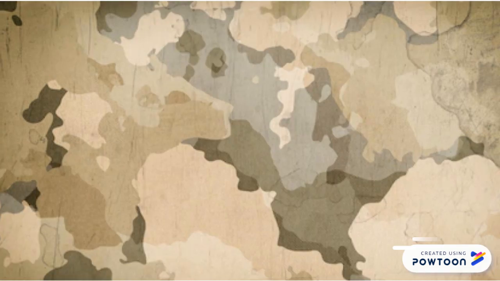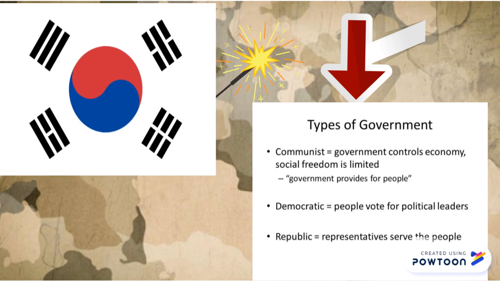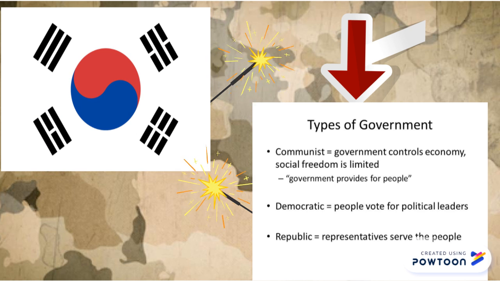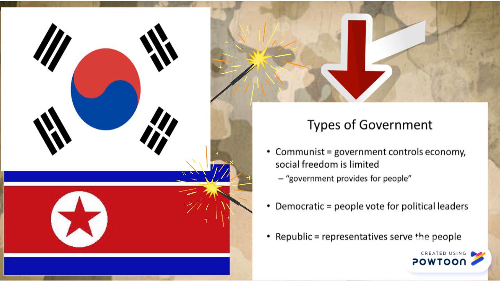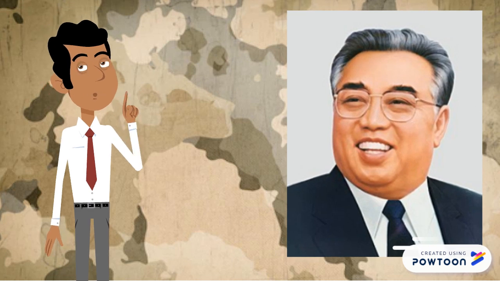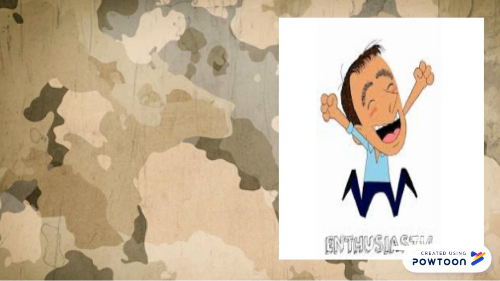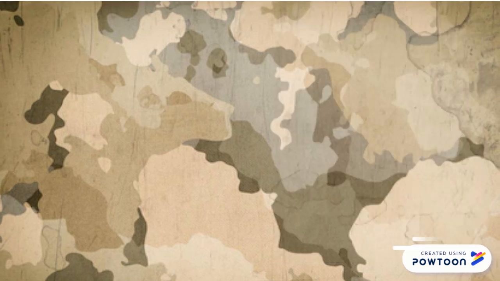The two types of government. By the end of the decade, two new states had formed on the peninsula. In the south, the anti-communist dictator Syngman Rhee enjoyed the reluctant support of the American government. In the north, the communist dictator Kim Il-sung enjoyed the slightly more enthusiastic support of the Soviets. The two Koreas.